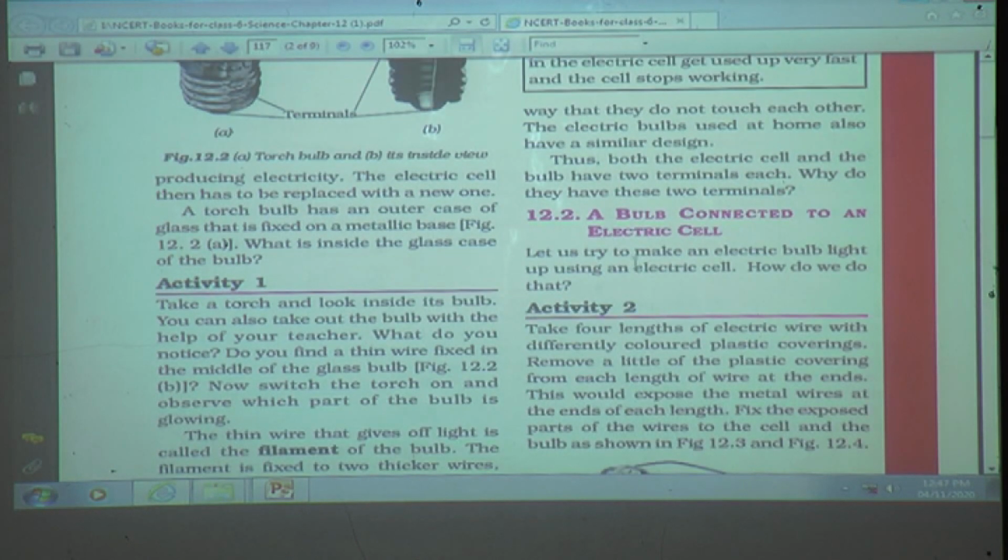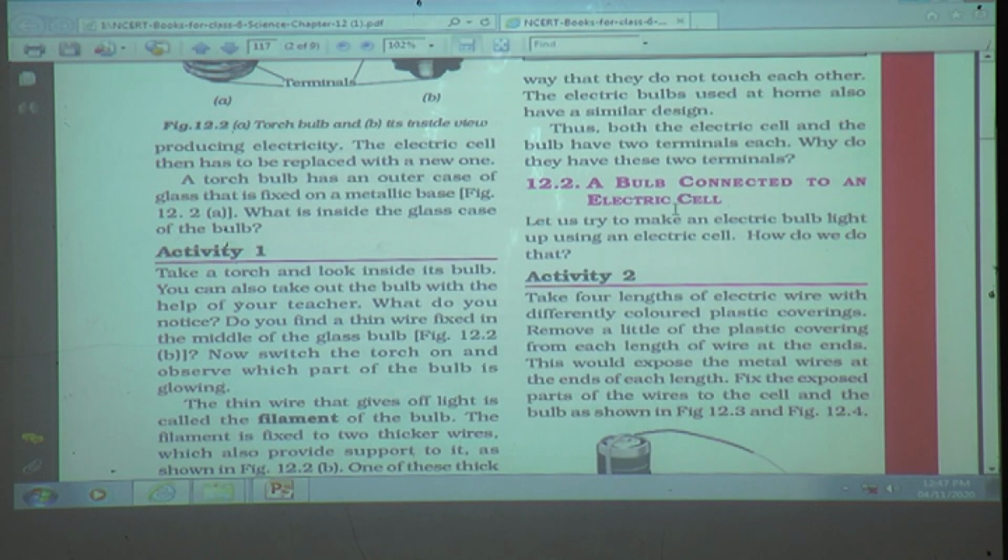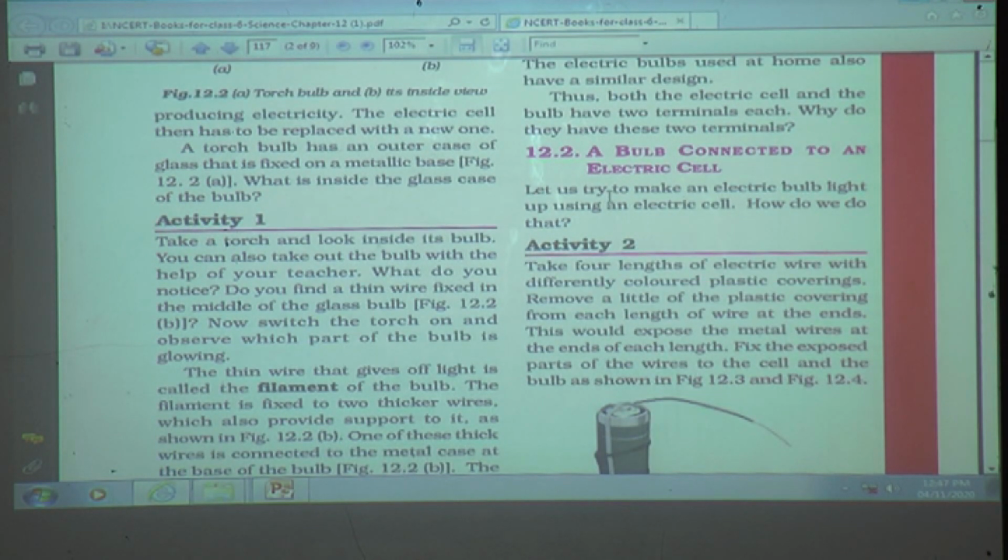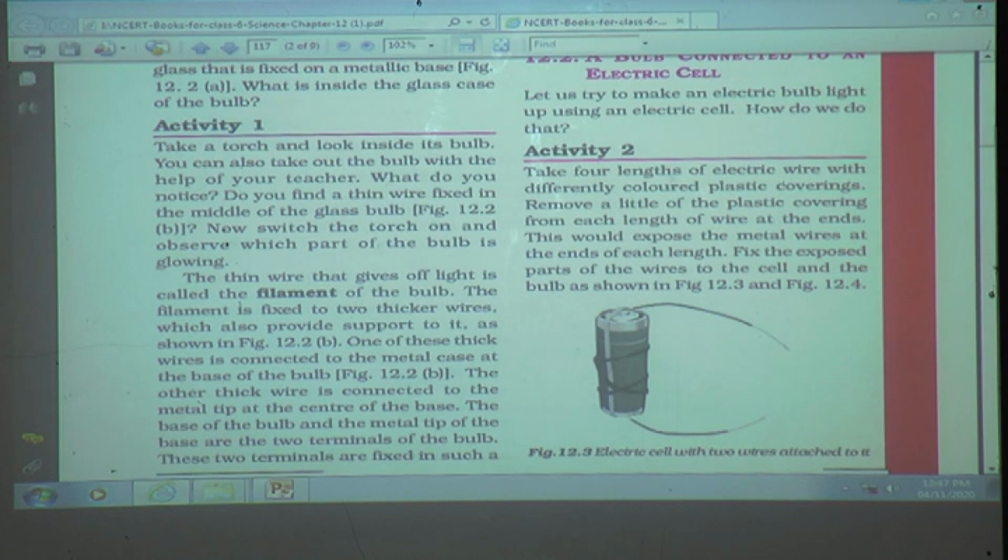Here a bulb connected to an electric cell. See, let us try to make an electric bulb light up using an electric cell. How do we do that? Activity 2. See the answer here in activity 2. Take 4 lengths of electric wire with differently colored plastic coverings.